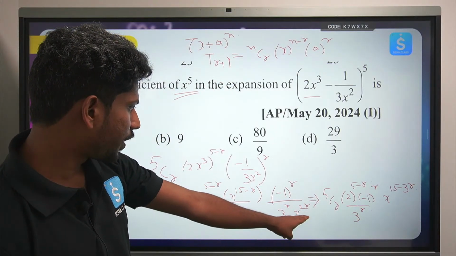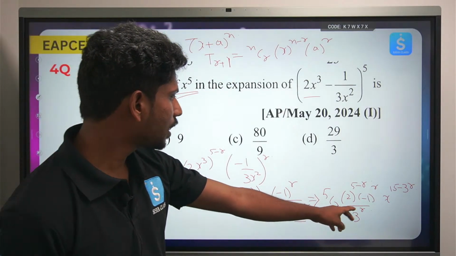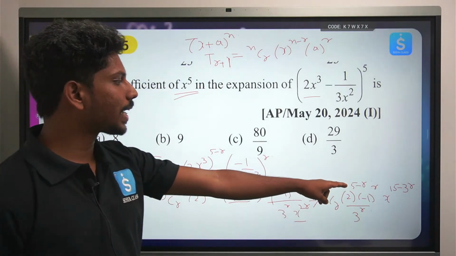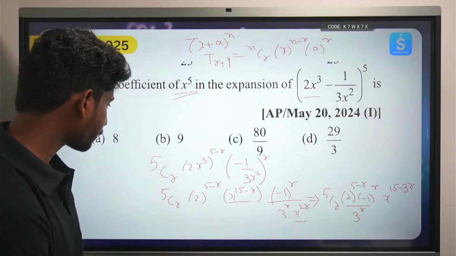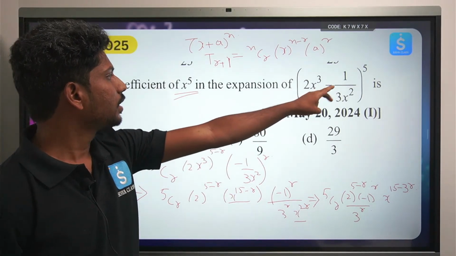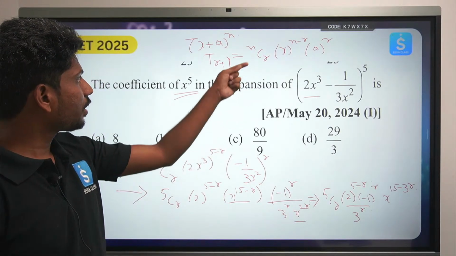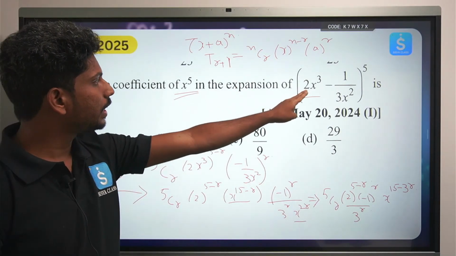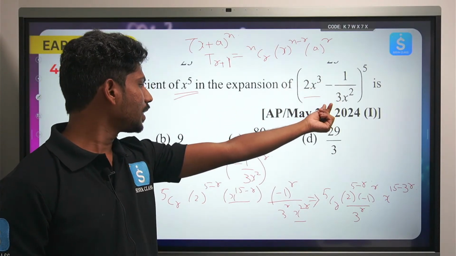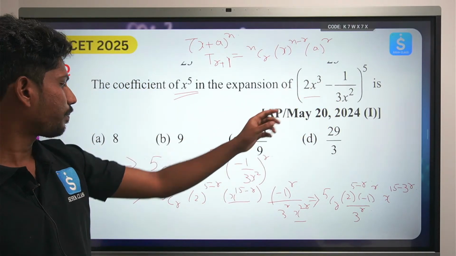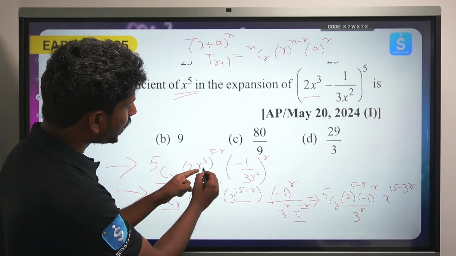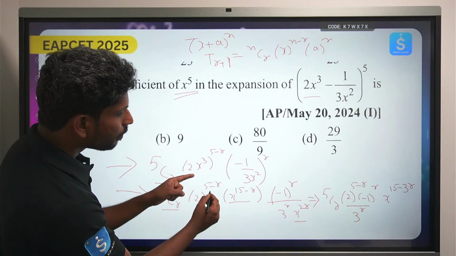Just see wherever, whatever the expansion that we have done. 5cr into 2x cube whole to the power 5 minus r into minus 1 by 3x square whole to the power r. okay, so మళ్ళీ నేను ఇక్కడ ఏం రాసా, 5cr 2x cube, x cube ని ఎలా రాసా, x to the power 3 into 5, 15 minus 3r.